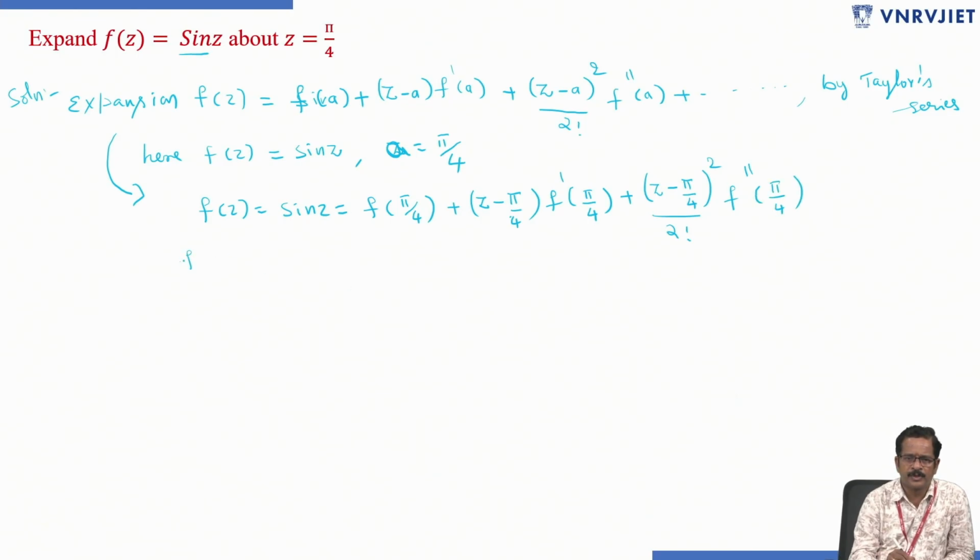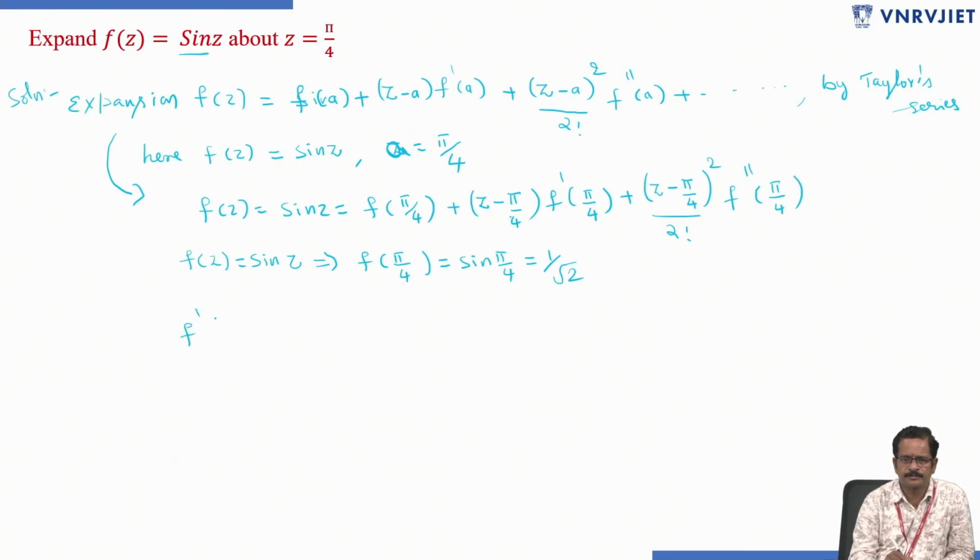Now f of z is sin z. From this f of pi by 4 is equal to sin pi by 4, which is equal to 1 by root 2.